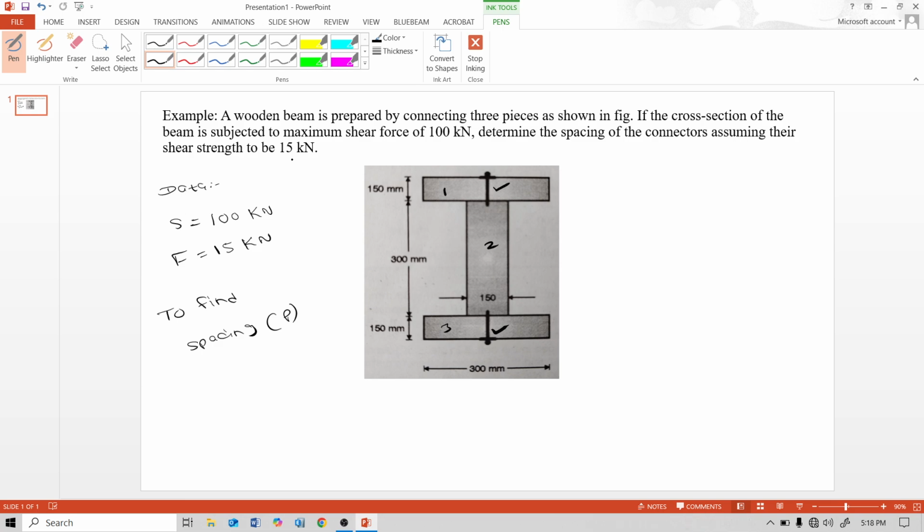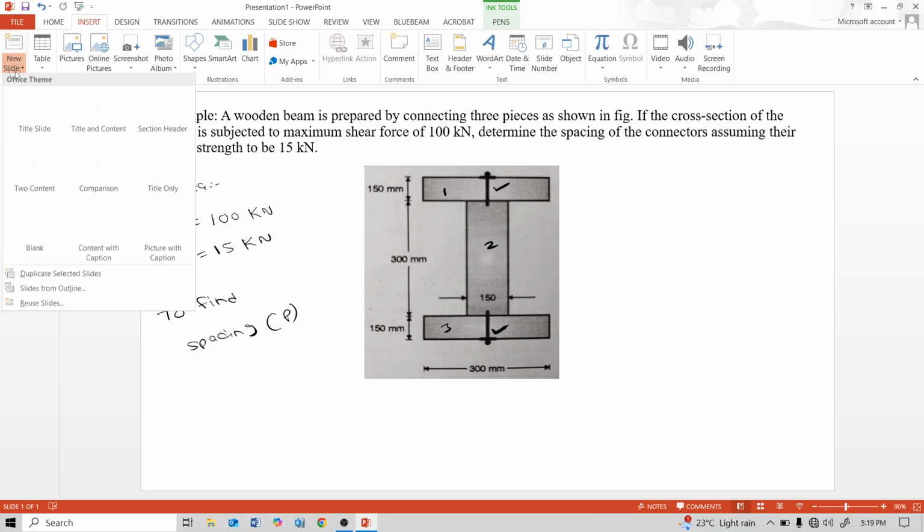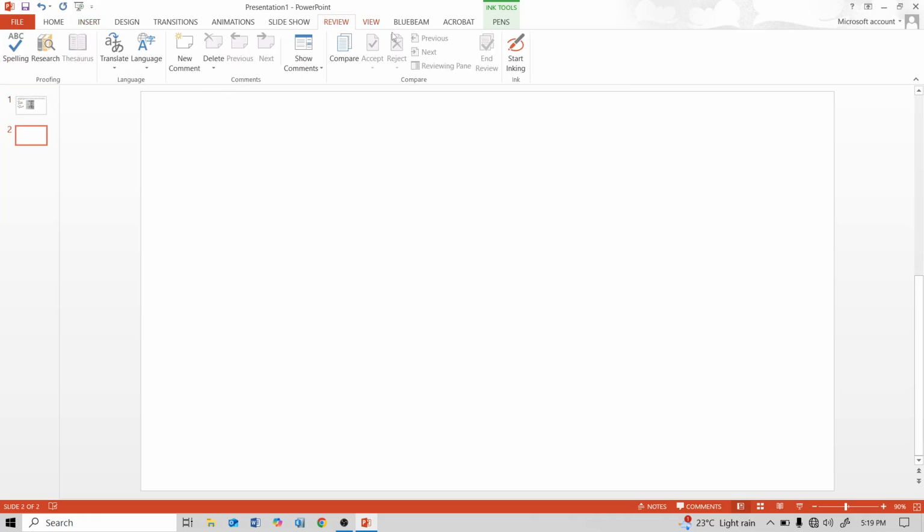So for solving this numerical, the steps are: first, find the moment of inertia; second, find the shear flow between the junction of two planks, between this web junction and flange junction; and third, with the help of the shear strength of one nail formula, we find this spacing. So see step by step this solving methodology for this numerical.